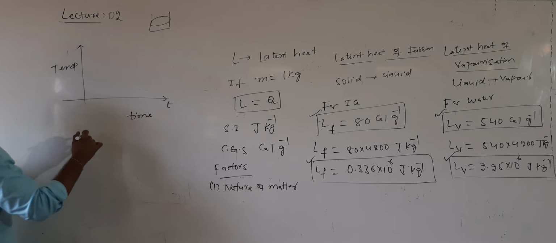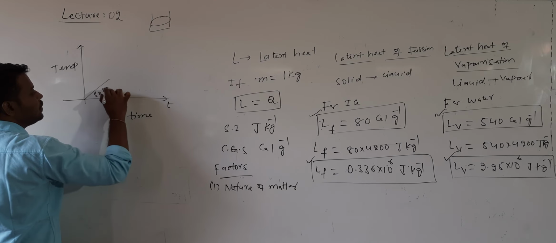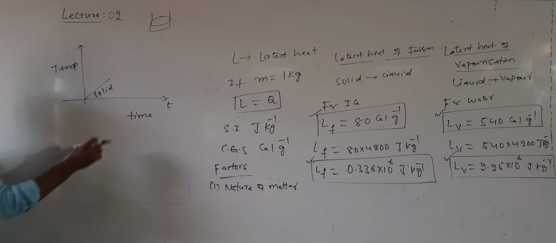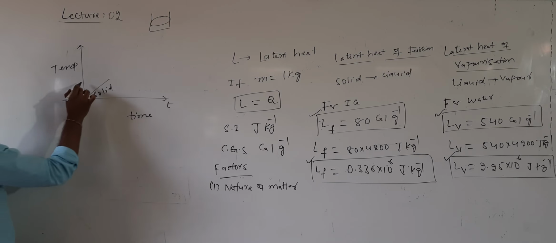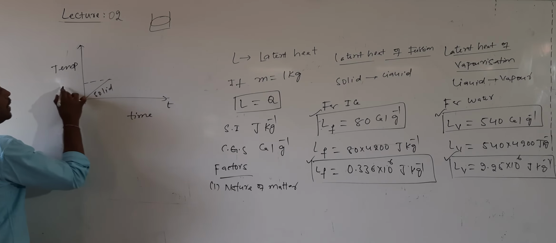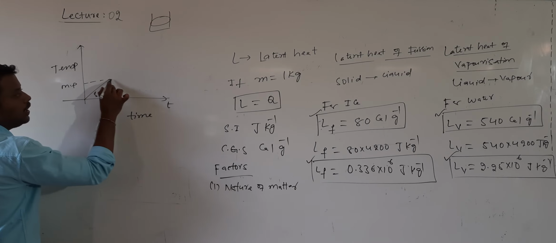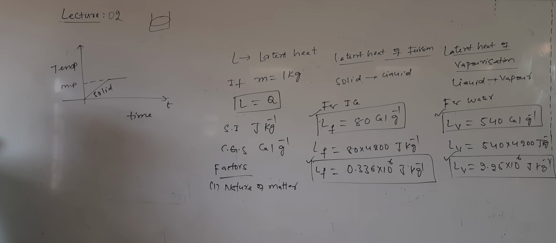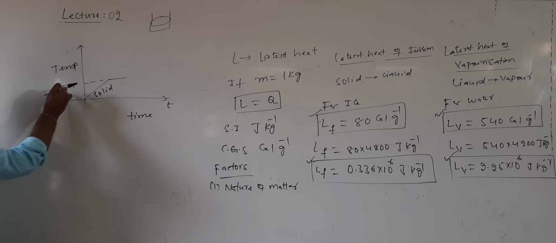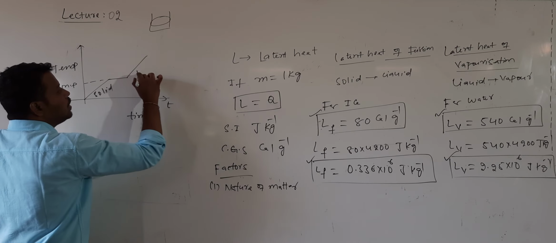When I plot the graph between temperature and time, first, which state is there? That is the solid state. With increasing time, the temperature of the solid will increase until the temperature reaches which temperature? Melting point. Once the temperature reaches the melting point, what happens? Time increases, but temperature remains constant. During this time, the heat supplied will be utilized for what purpose? To convert the solid into liquid.